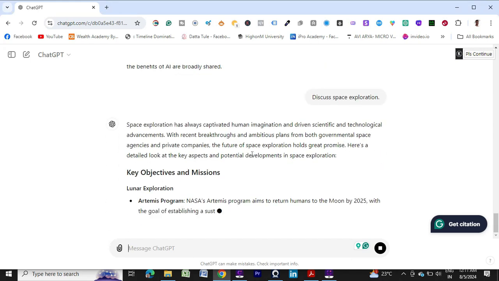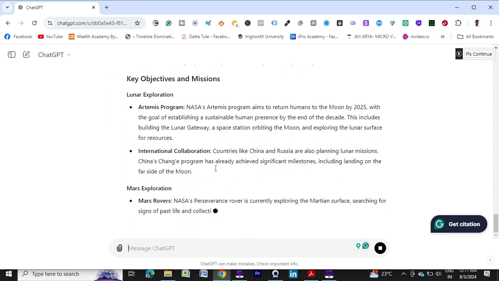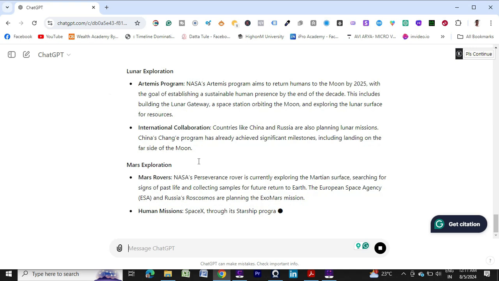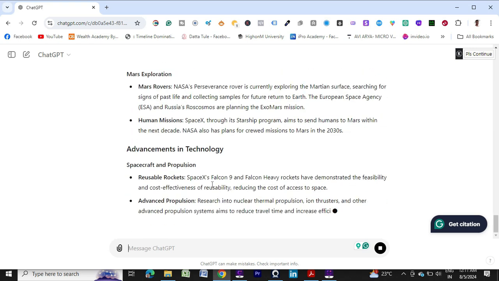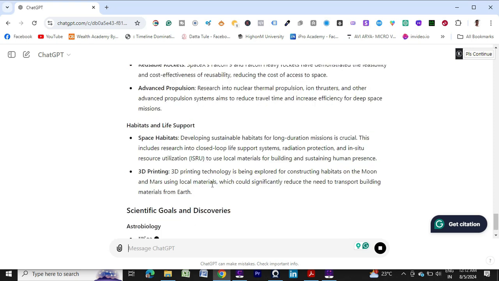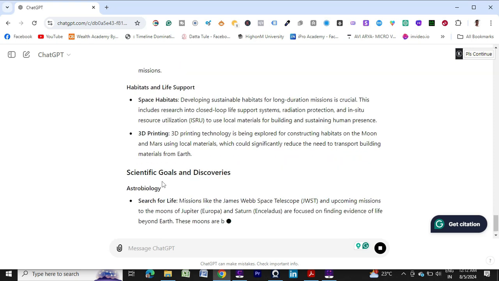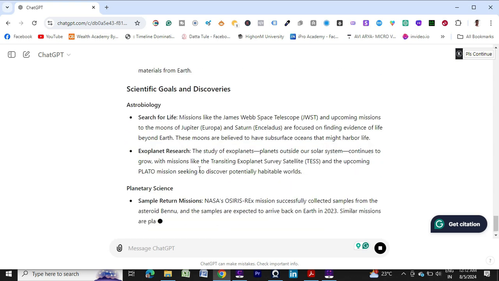Key objectives and missions, lunar exploration, then Mars exploration, then advancement in technology, then habitats and life support, scientific goals and discoveries. Okay, all the detailed information it will provide. It is good for learning purposes, knowledge purposes, education purposes.